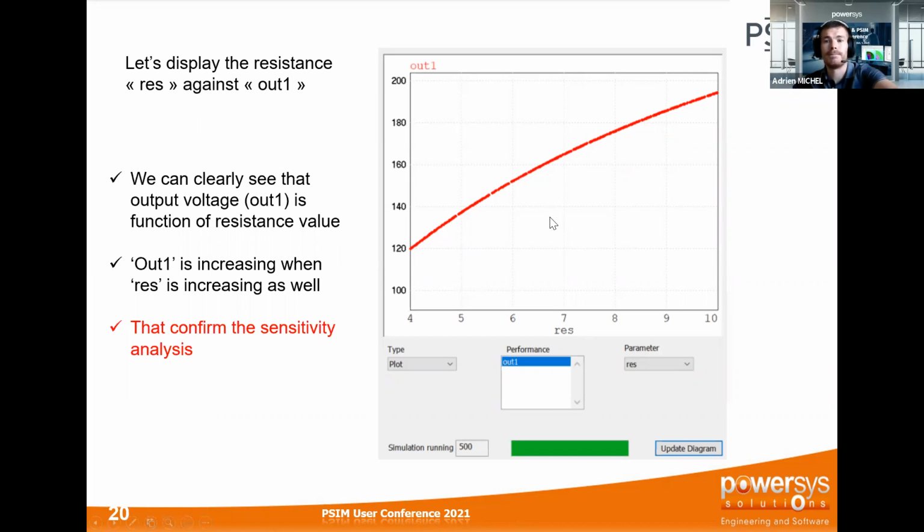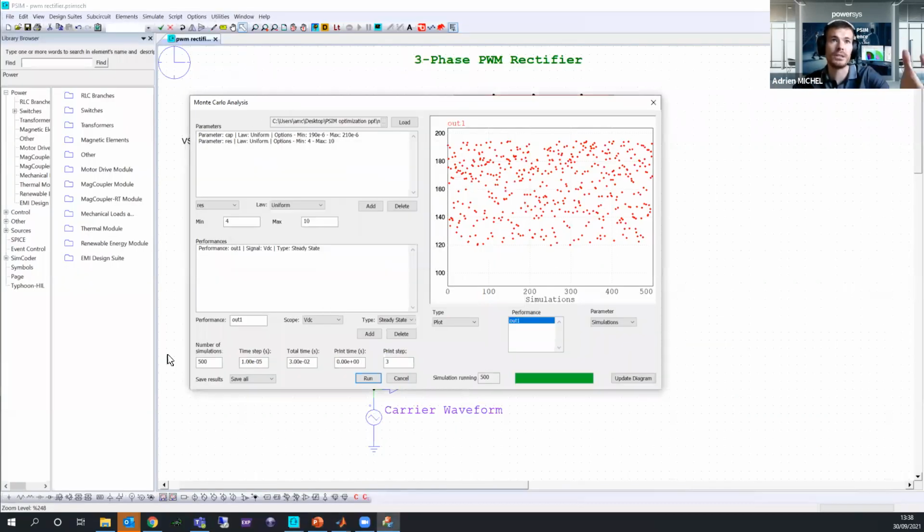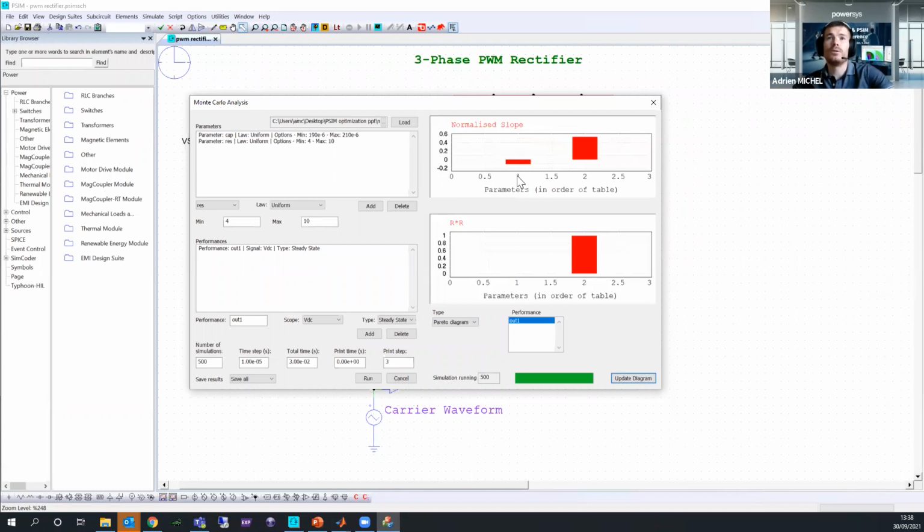So basically, I just want to show you the GUI. So it is completed. It takes a few seconds, depending on your circuit and the number of simulations. And here you can have the Pareto diagram. You can update it. And you can see that the 1 and 2 correspond to the first parameter, I mean, the parameter here corresponds to my capacitance. The second parameter, resistance, belongs to the second parameter here. And the same thing for this analysis.